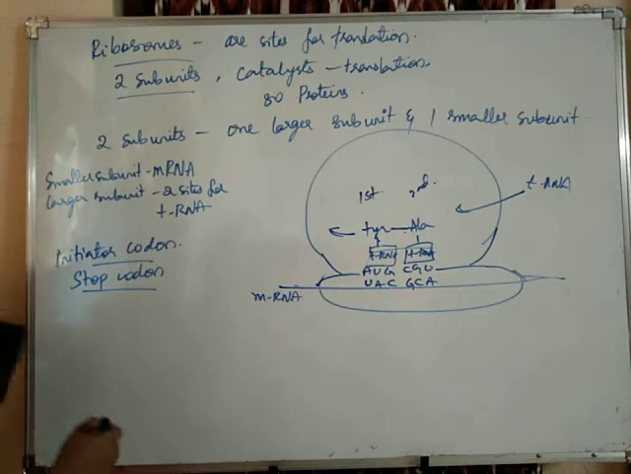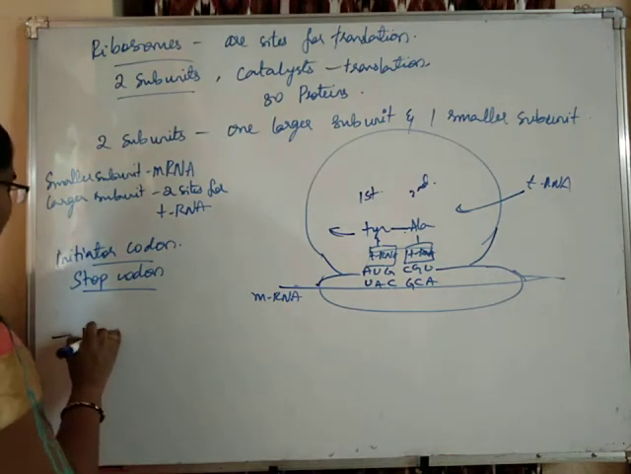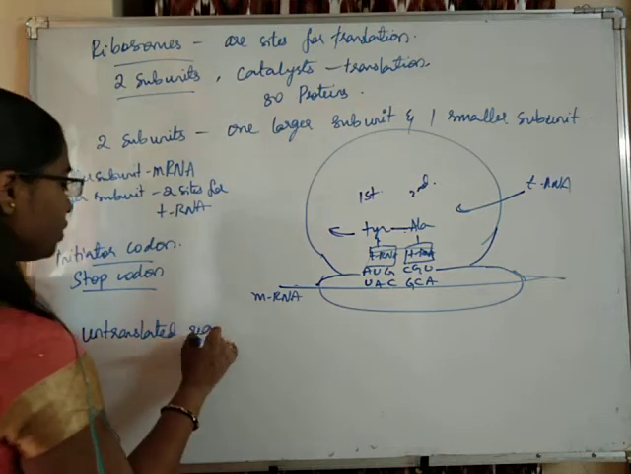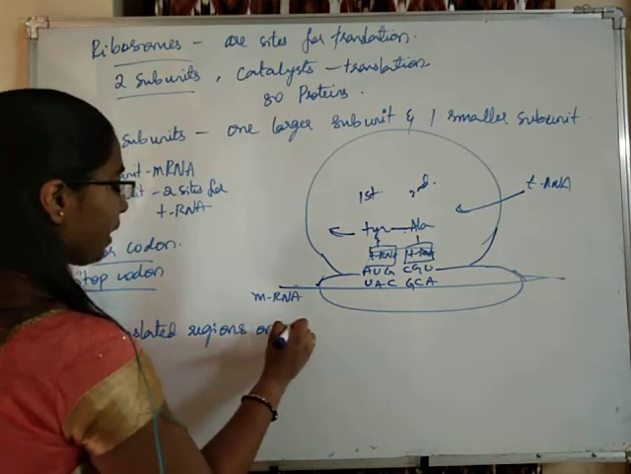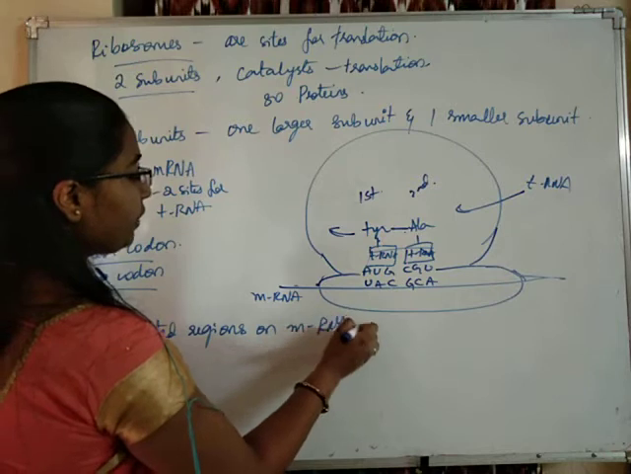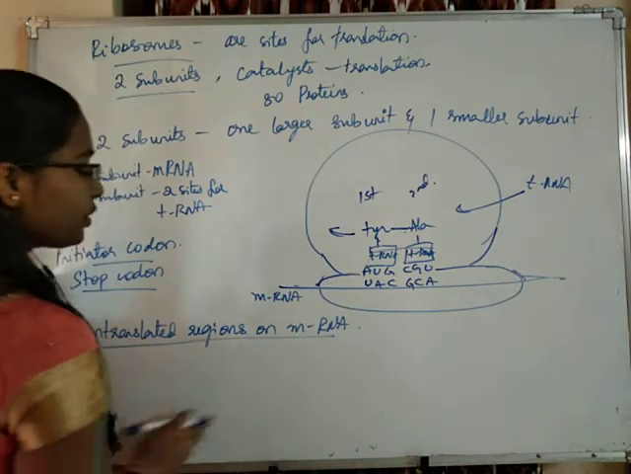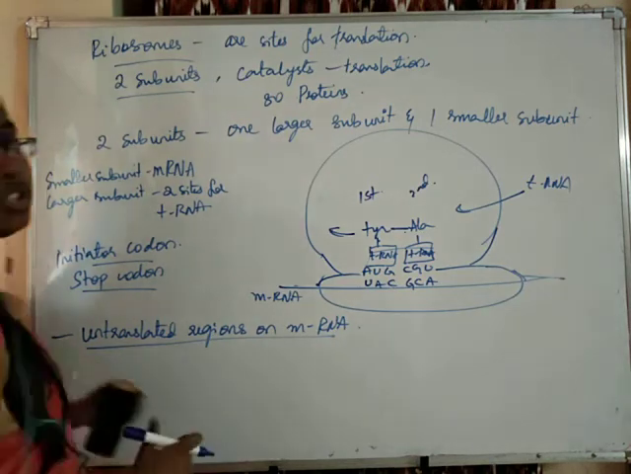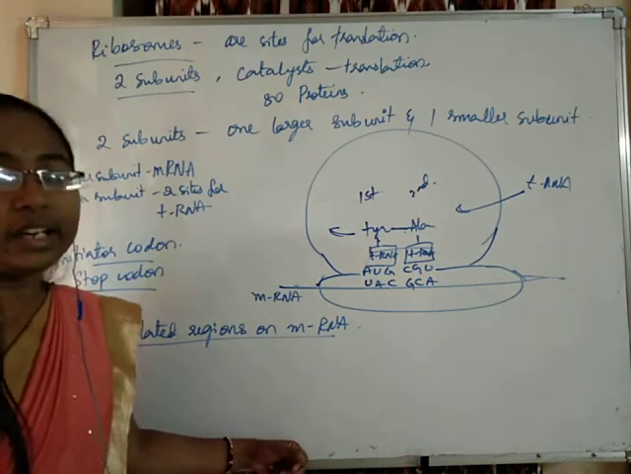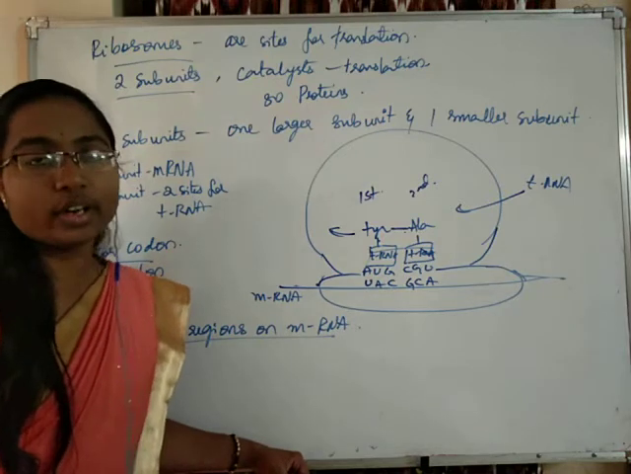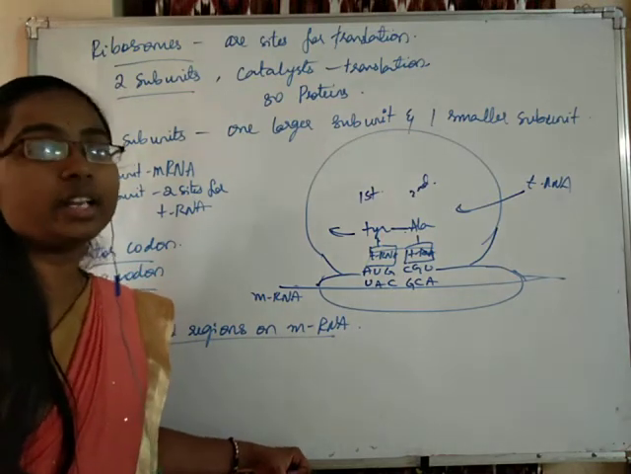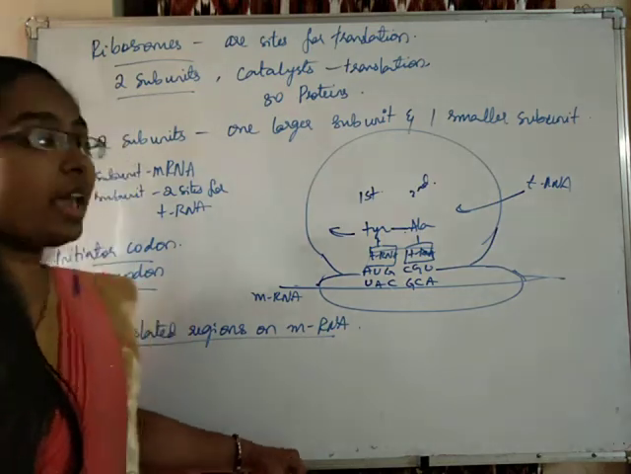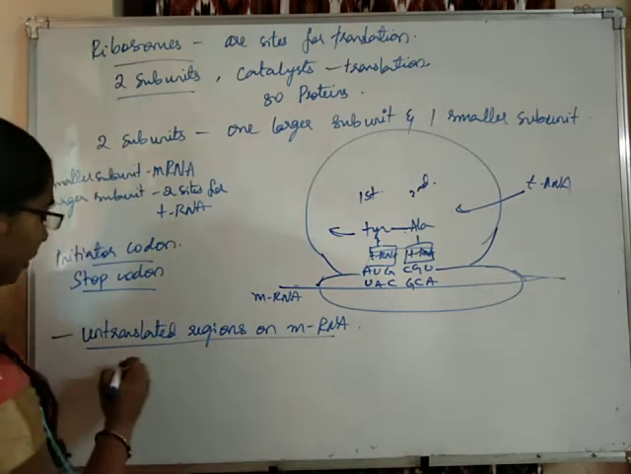Okay. And you know, students, in the mRNA there are some untranslated regions also. Untranslated regions in the sense what? Untranslated regions are those regions of the mRNA which are not translated. Translated regions of the mRNA exist between the initiator codon and terminator codon.